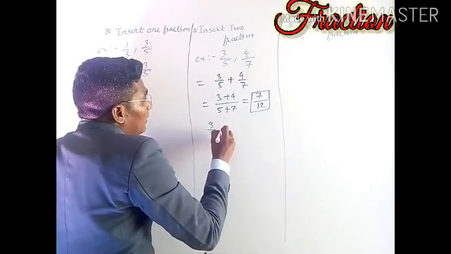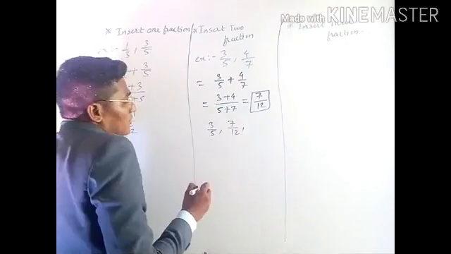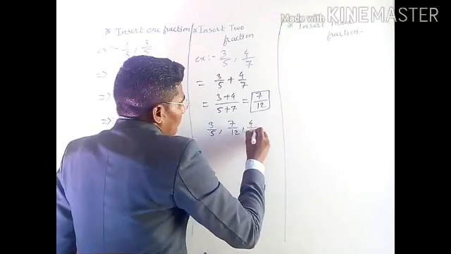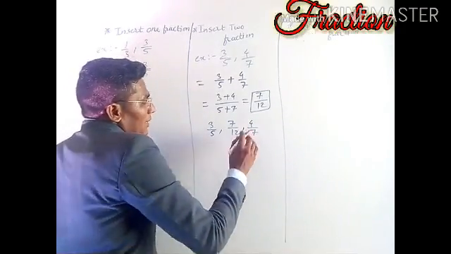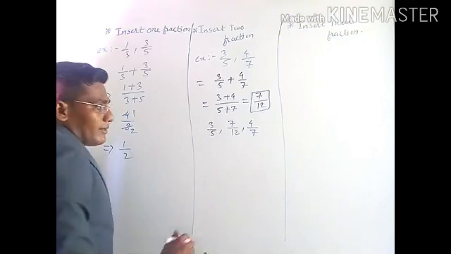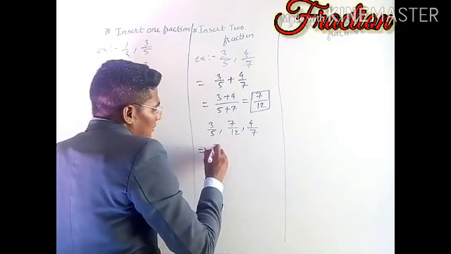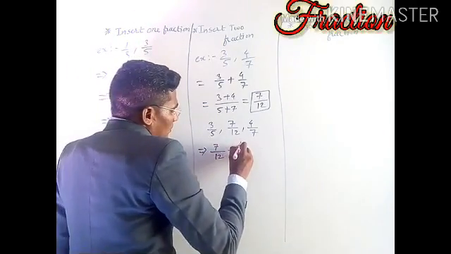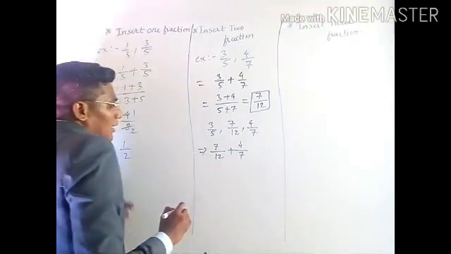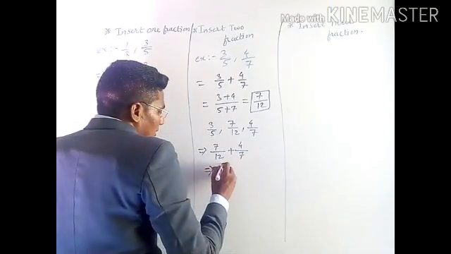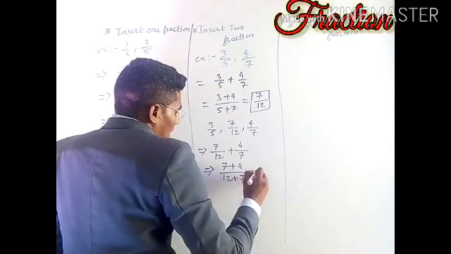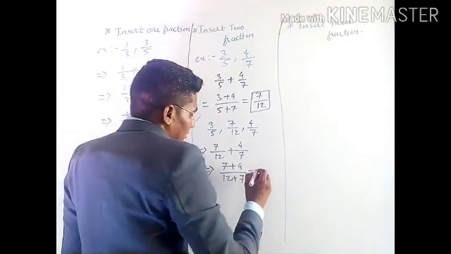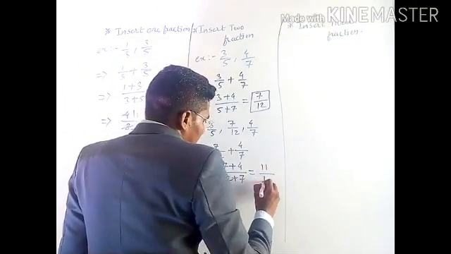So 3 by 5, 7 by 12, which one we got, and 4 by 7, which one we were having. Now 7 by 12 plus 4 by 7, the numerator plus numerator, is equal to 7 plus 4 upon 12 plus 7, and 7 plus 4 is 11 by 19.